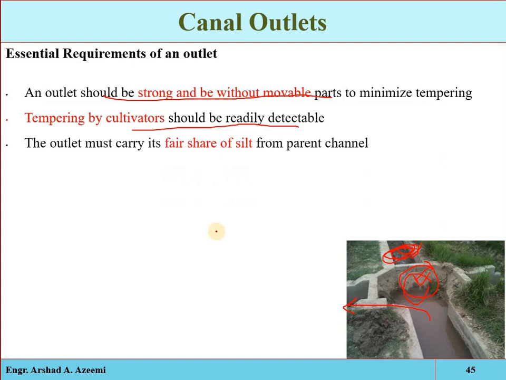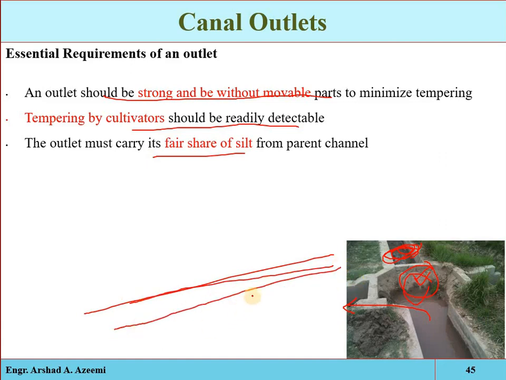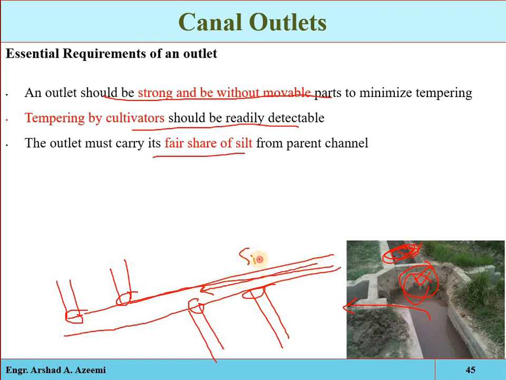The outlet must carry its fair share of silt. Remember, for example, if we have this distributary, this is the major or minor distributary, here we have to take out a feed channel, and here we have to take out a feed channel. For example, here we have a water course, and here we have a water course. So there are 4 irrigation outlets. Now see the concentration of silt in the irrigation water in that minor distributary. That concentration will be equally divided and equally introduced into the feed water courses.